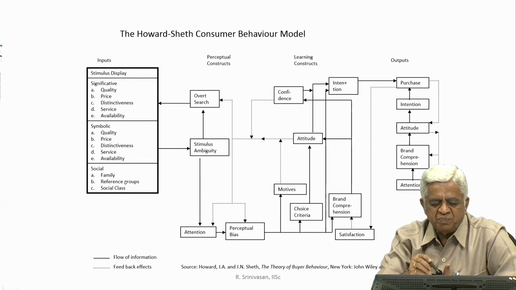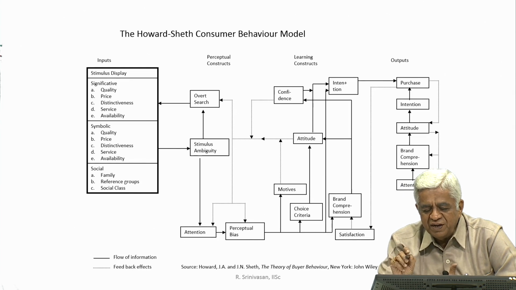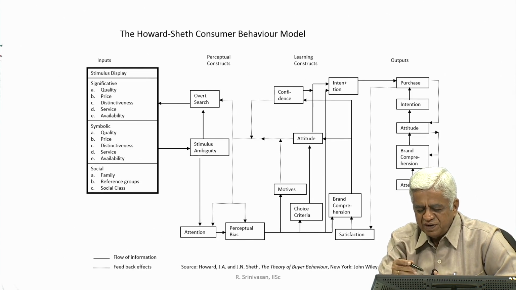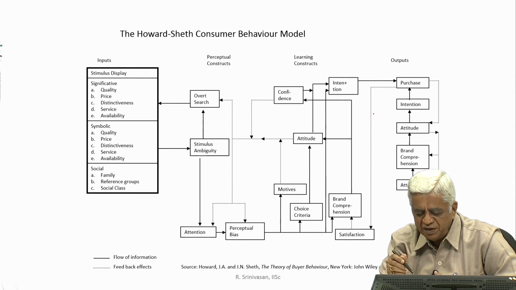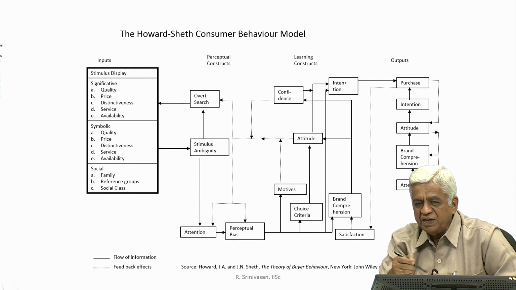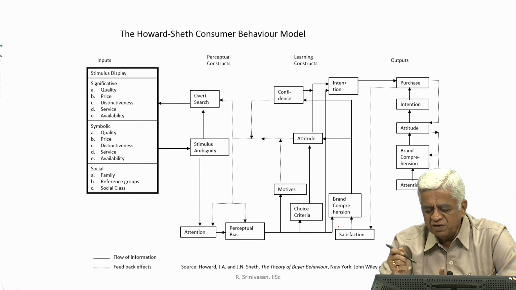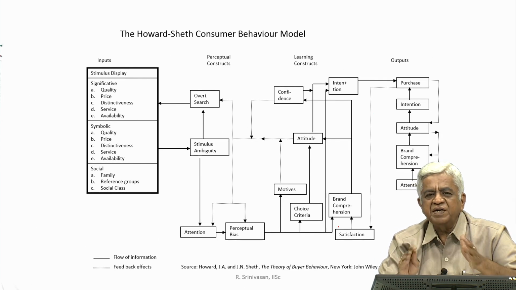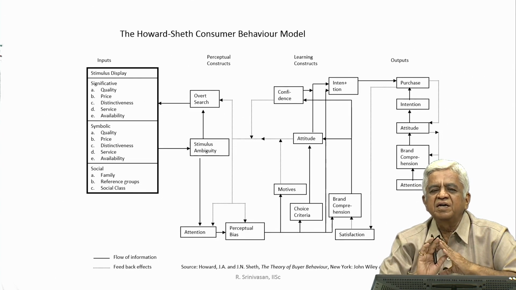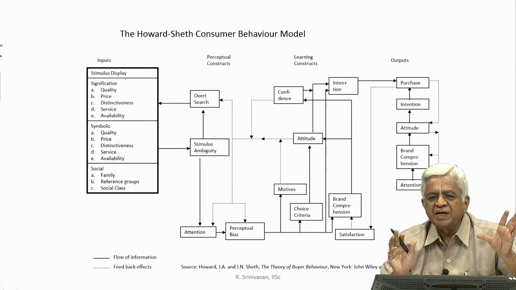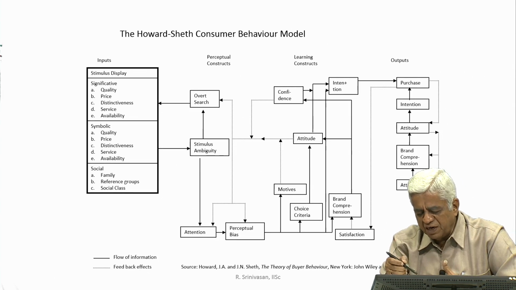So, these perceptual constructs lead to what is called the learning constructs. These learning constructs towards the end exhibit the buyer's behavior intentions. The buyer's behavior intentions are also influenced by the types of brands which are competing to satisfy this particular product category, that is the brand comprehension.